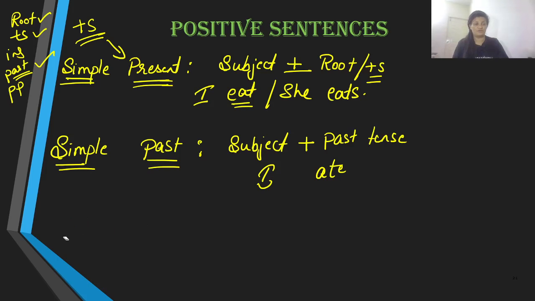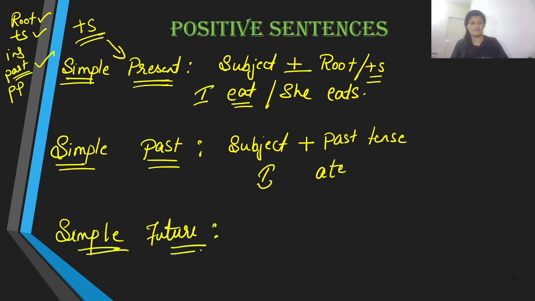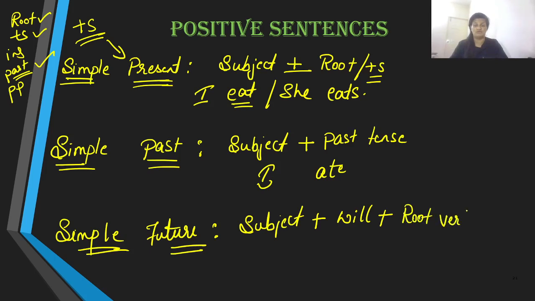Now let us talk about simple future. And here we have the sentence structure as subject, and soon after the subject we are going to use an auxiliary, which is will. Subject and then will, and then we are going to use the root verb, that is the first form of the verb. So here again there is no such rule of plus S in future either. Like I told you, it is only applicable in present tense alone.